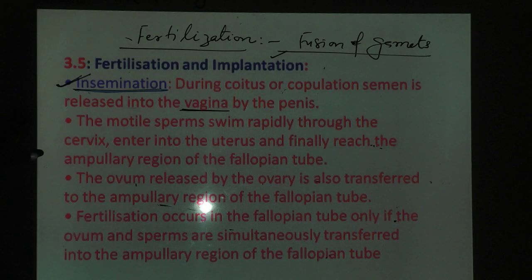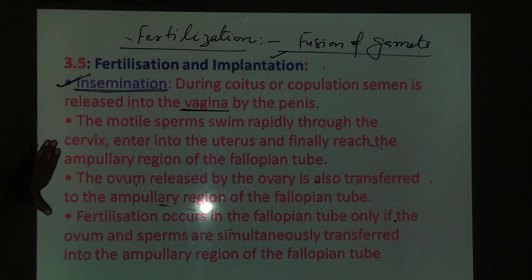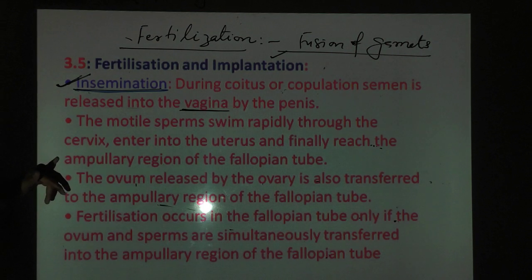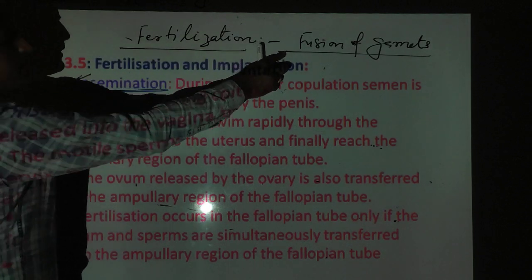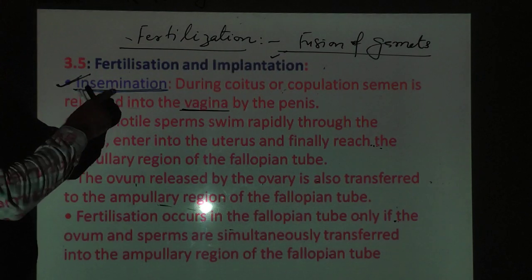That is insemination. The motile sperm swim rapidly through the cervical region of the female reproductive tract, enter into the uterus and finally reach the ampullary region of the fallopian tube. देखो, fertilization is the fusion of male and female gamete. सबसे पहले insemination होगा.